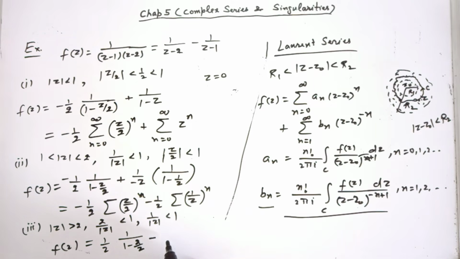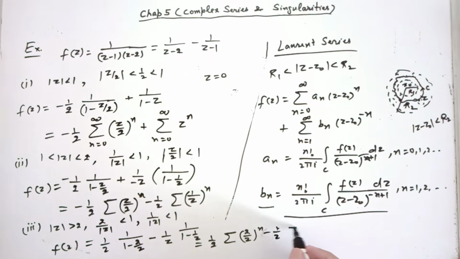And here minus 1 over z, 1 over 1 minus 1 over z. Now we can write again the series, summation n from 0 to infinity, 2 over z whole power n, not plus, it's minus, 1 over z summation 1 over z whole power n.